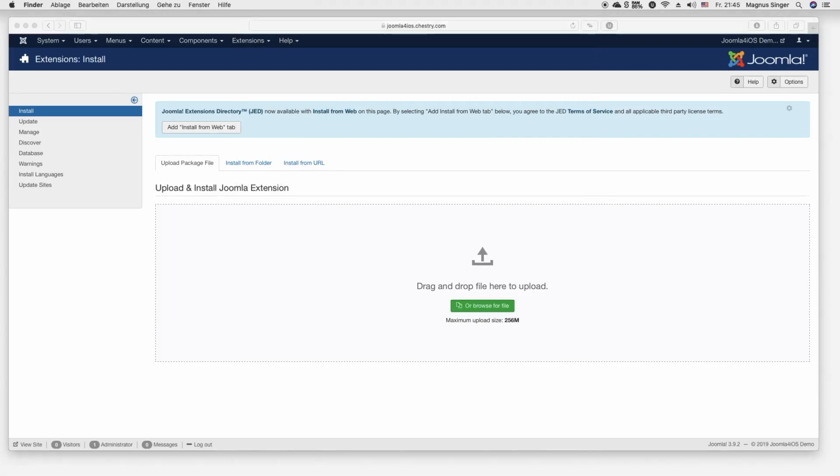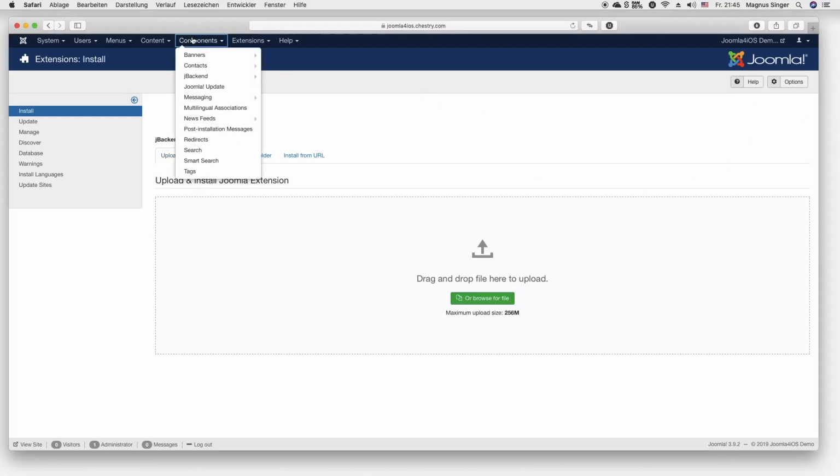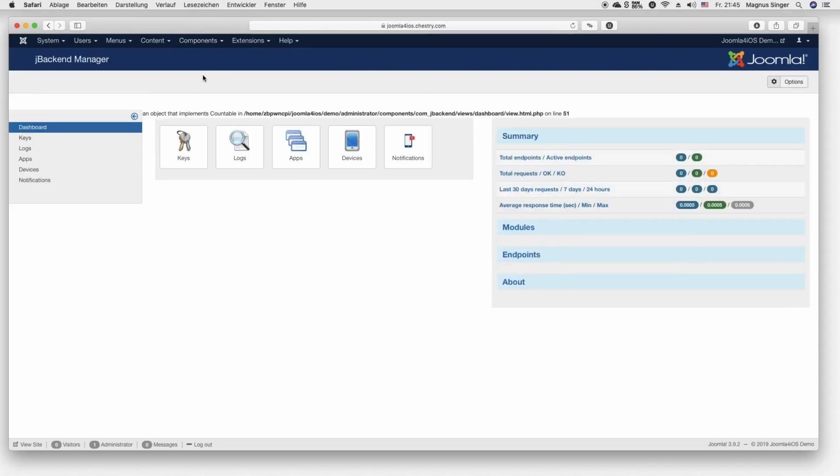So I'm using the community edition of JBackend. It's free for you to download and it's a great thing to just test it. And for advanced usage I recommend the Pro because it has many other use possibilities. So as you can see now, the package was installed successfully. I can see now here in my components menu that here is the JBackend dashboard.